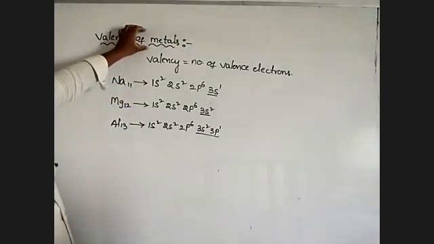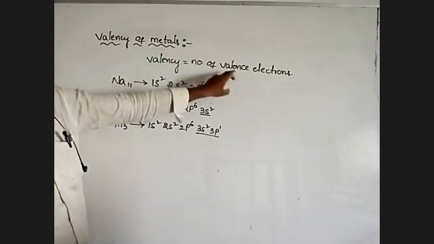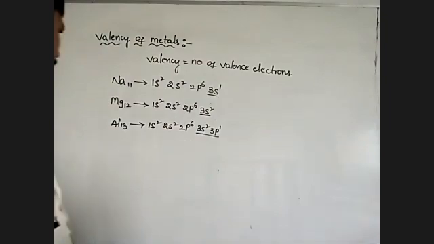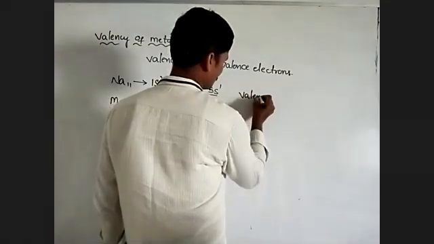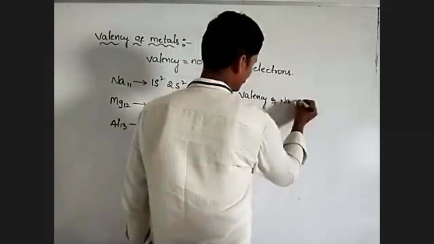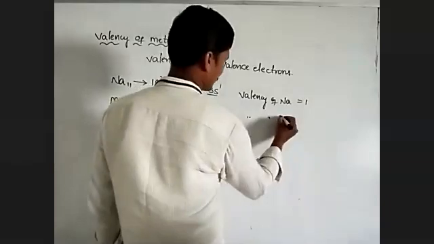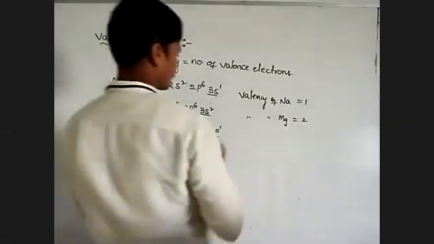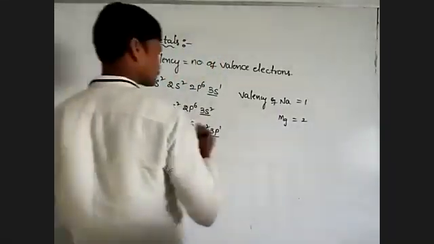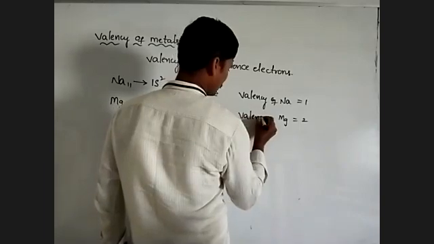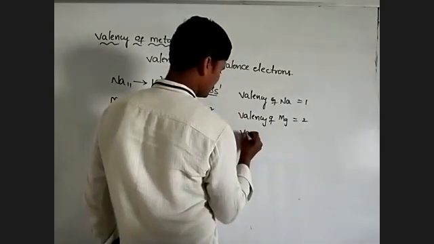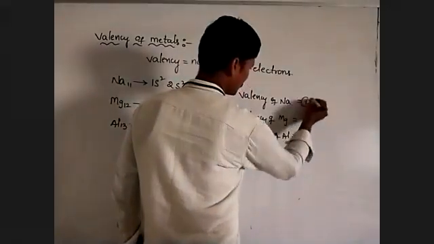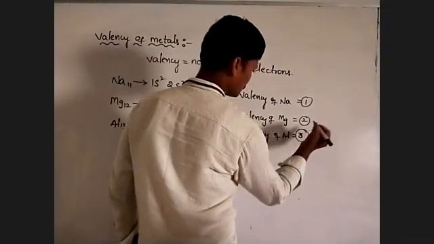So in case of metals, valency is equal to the number of valence electrons. Valency of sodium is 1, valency of magnesium is 2, and valency of aluminum is 3.